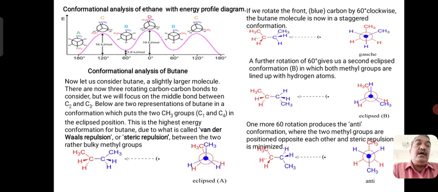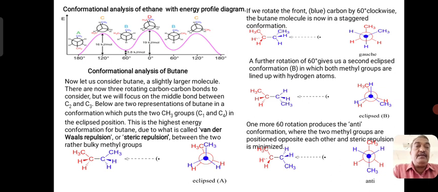Again we go to the other side. When it is 60 degree, you will find the 3 hydrogen atoms present on the 2 carbons are staggered. Then again eclipsed. So like this, staggered, eclipsed, staggered, eclipsed, staggered, eclipsed conformations are possible. And on the energy profile diagram, it is clear that the staggered conformations have less energy than the eclipsed conformations. That means eclipsed conformations are experiencing some sort of repulsion force and they are unstable.